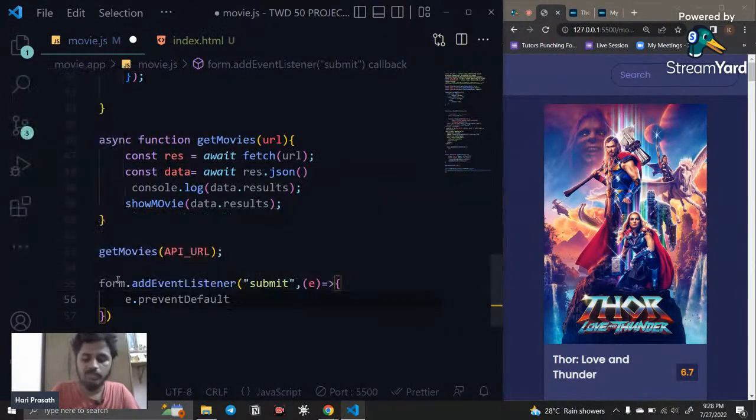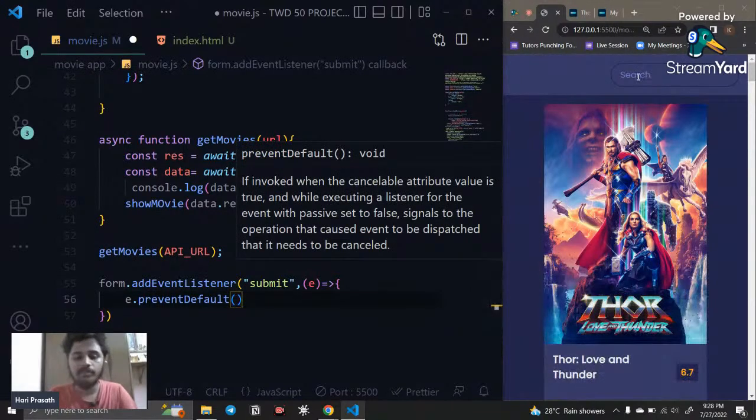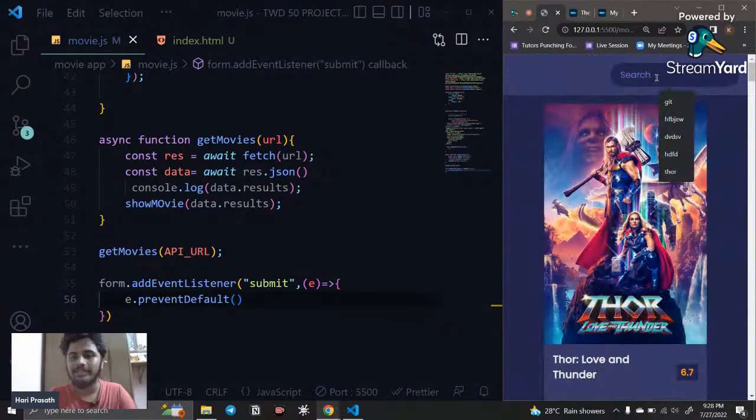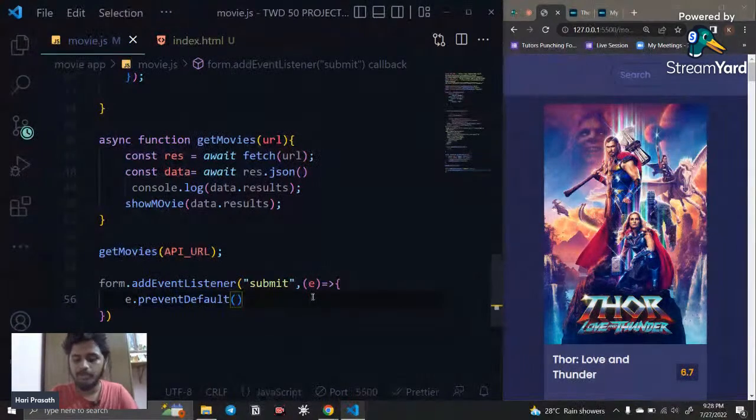What does the preventDefault method do? The preventDefault method prevents the page from reloading. Here you can see every time I press enter, it gets reloaded, right? Now I use the preventDefault method. Then if I press enter, it does not get reloaded. That is why I use preventDefault.